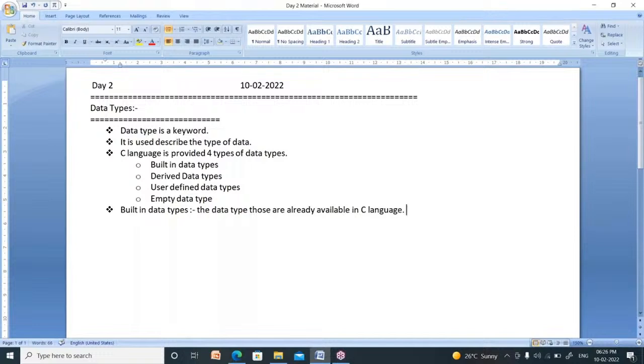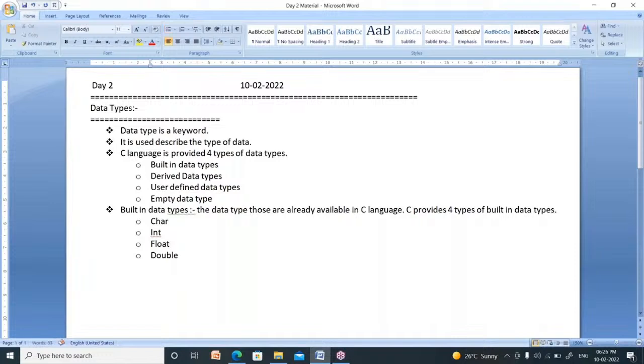Right. These are again classified into four types. C provides four types of built-in data types. How many built-in data types are there? Four types of built-in data types are there. One is char, second one is int, third one is float, fourth one is double. These four data types are available in C language.